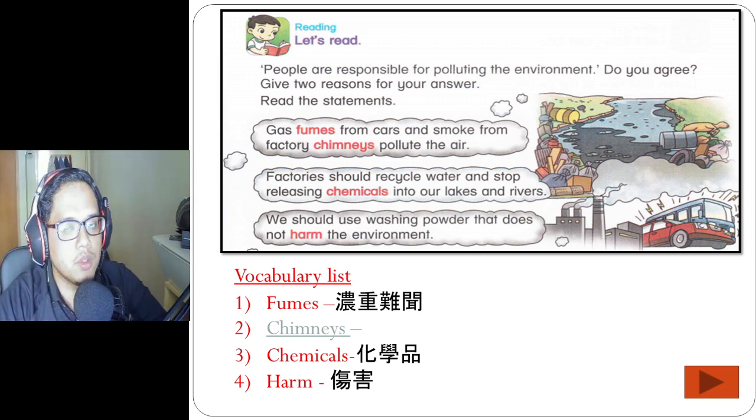So those are the four pollutions that we learned three weeks ago. We are going a bit more into those pollutions in this text. So let's start to read.